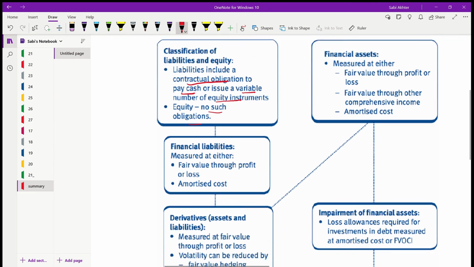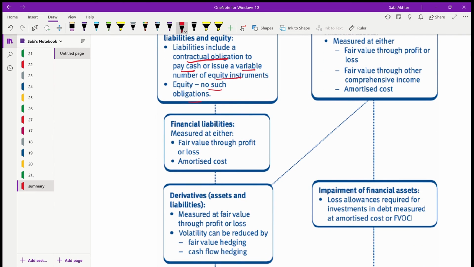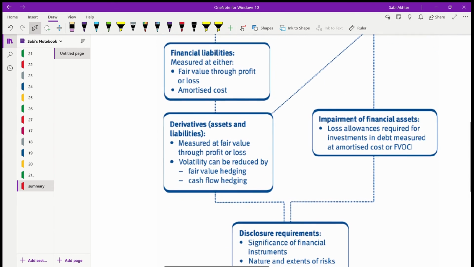Then we went through financial liabilities. How do you measure them? Either fair value through profit or loss or amortized cost. Then we went further down to derivatives, assets and liabilities, measured at fair value through profit and loss. And volatility can be reduced how? Just today we finished: one is cash flow and the other one is fair value hedging.